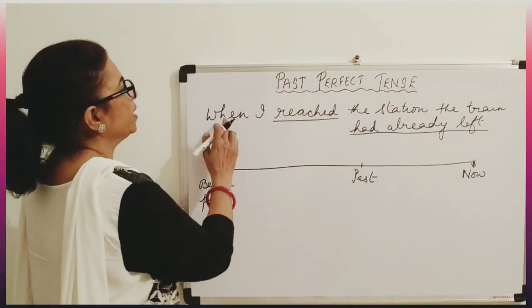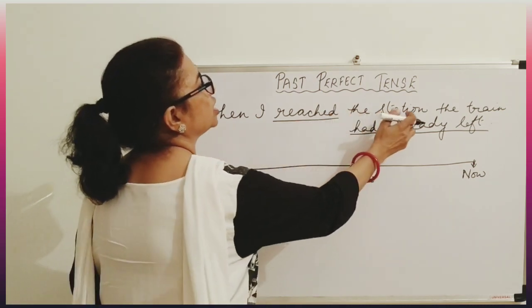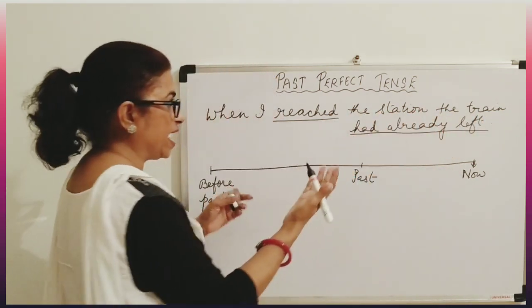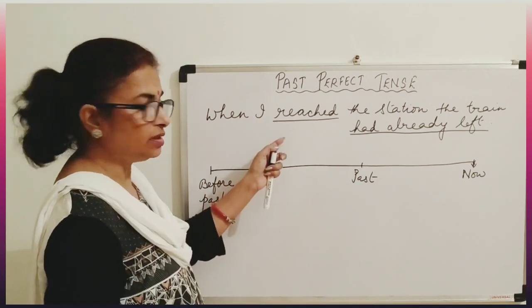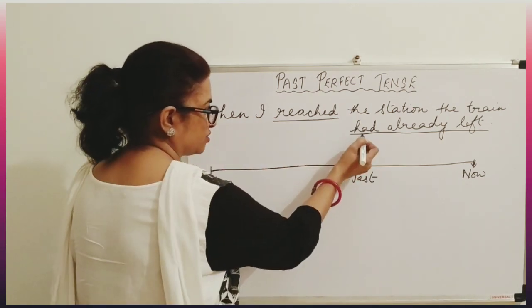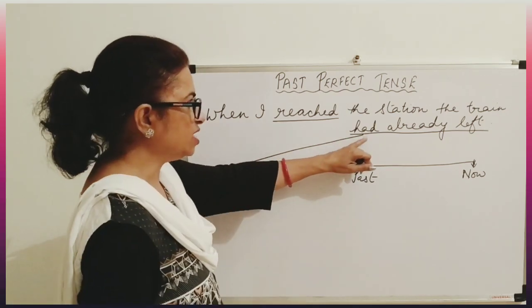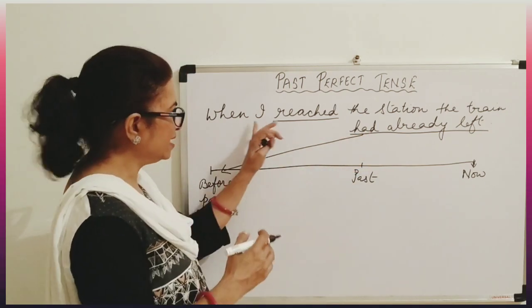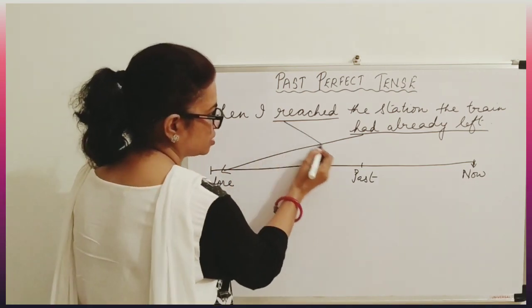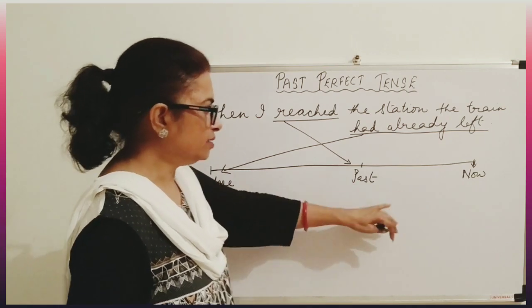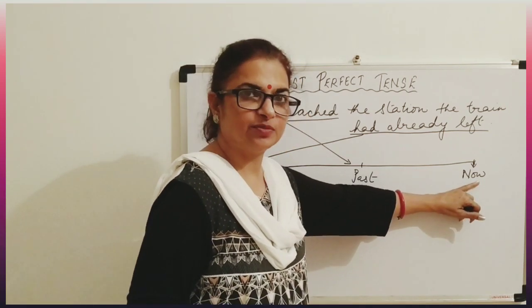Now see, when I reached the station, the train had already left. Which action was the first to happen here? This action was the first to happen. First the train left and then that person reached the station. And then the reporting is being done.